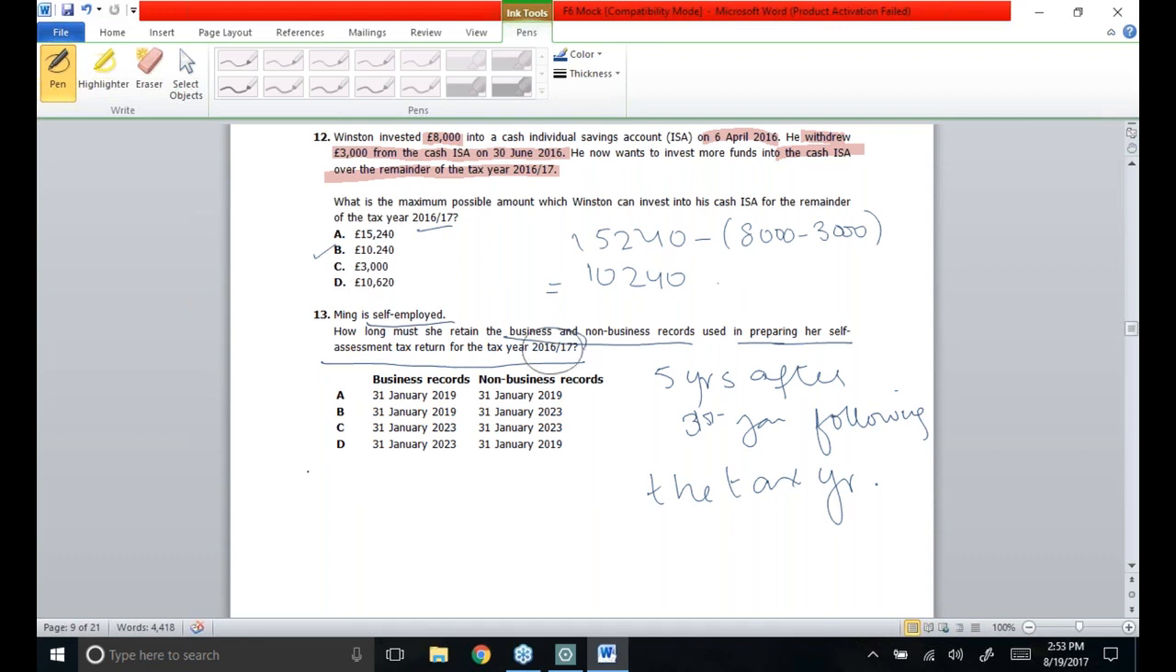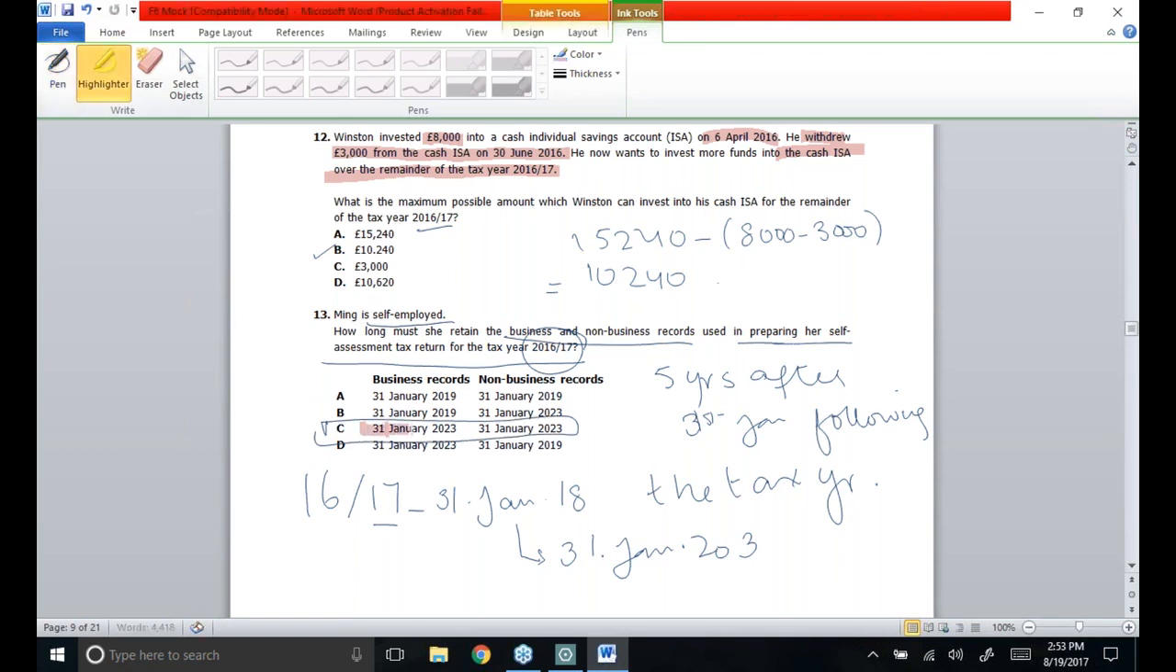So in the tax year 16-17, after the end of this tax year, 31st January will appear on 31st January 2018 and we'll have to count 5 years from this date. So 5 years will be completed on 31st January 2023. So I can say that option C is correct, that both business and non-business records are to be kept by Ming till 31st of January 2023.